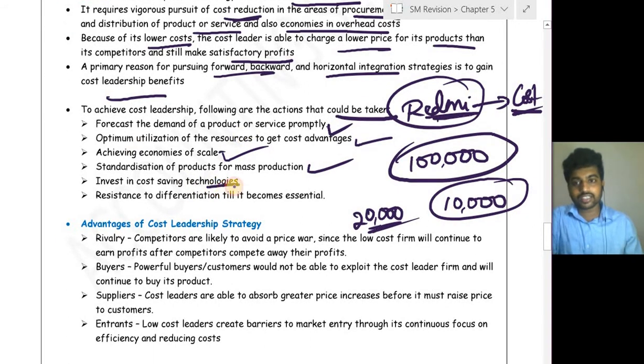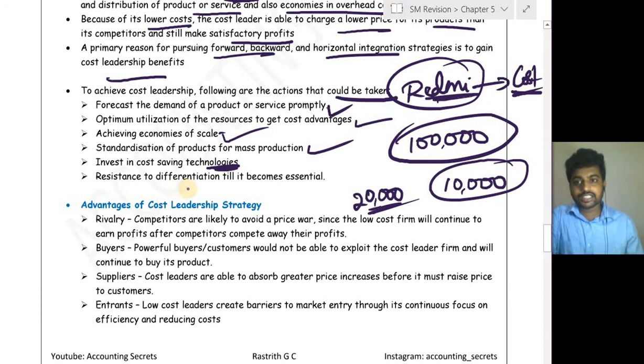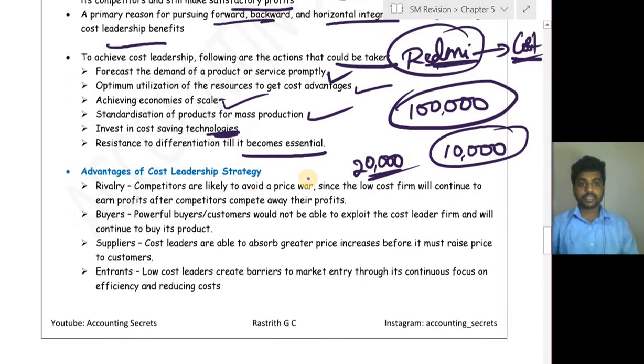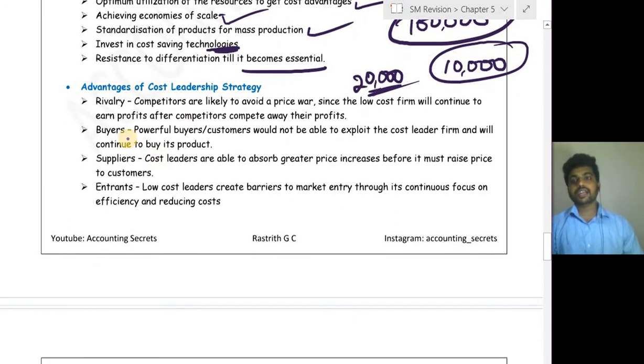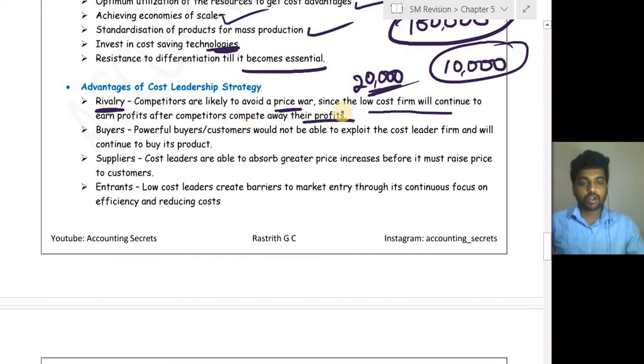Invest in cost saving technologies, resist differentiation till it becomes essential, because differentiation requires so much cost towards research and development. Okay, what are the advantages? Against rivalry. See, competitors are likely to avoid a price war since the low cost firm will continue to earn profits after competitors compete away their profits.